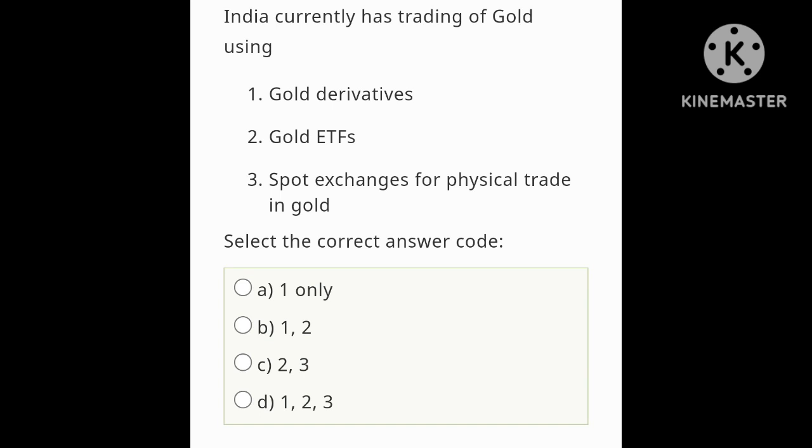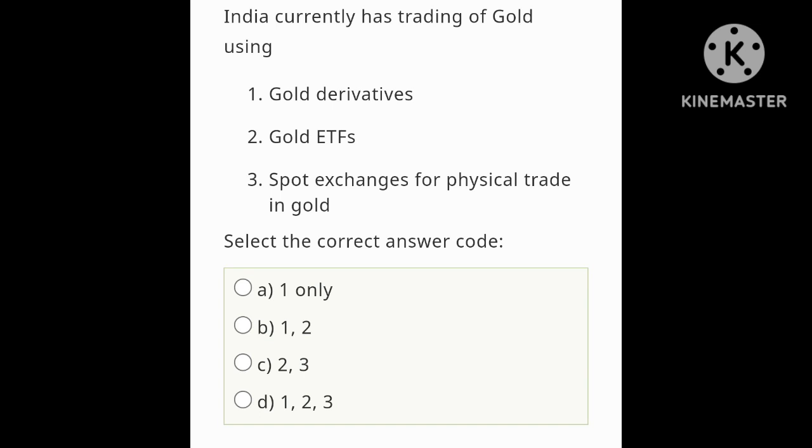India currently has trading of gold using, first, gold derivatives; second, gold ETFs; third, spot exchange for physical trade in gold. Select the correct answer: 1 only, 1 and 2, 2 and 3, 1, 2 and 3. So we know that India is trading gold using gold derivatives as well as gold ETFs, and other countries use spot exchange for physical trade in gold.